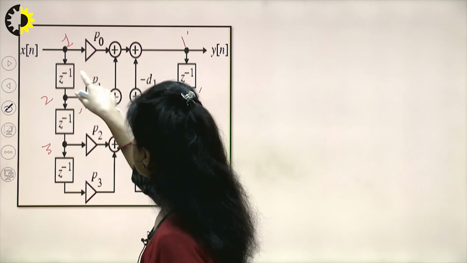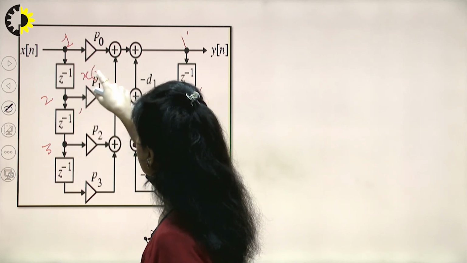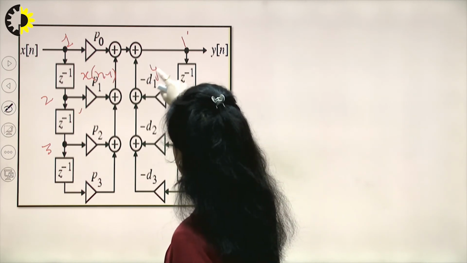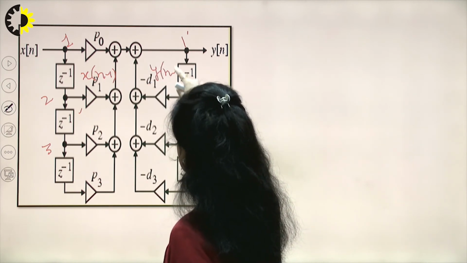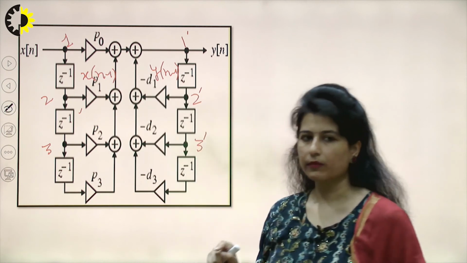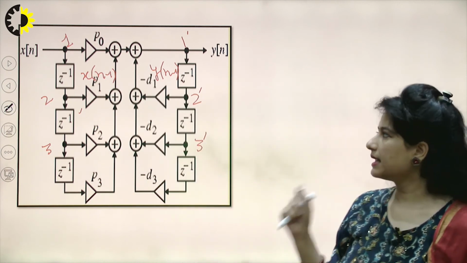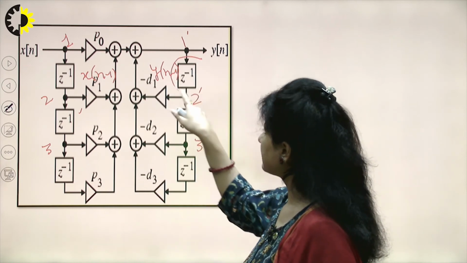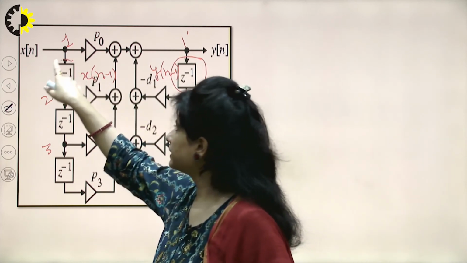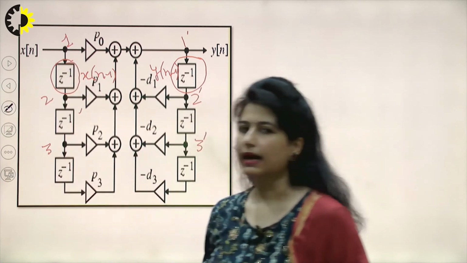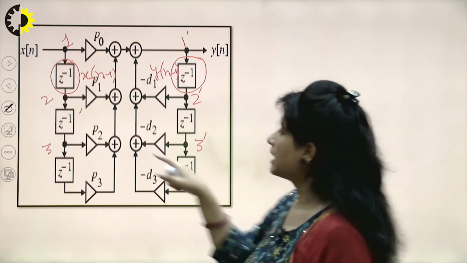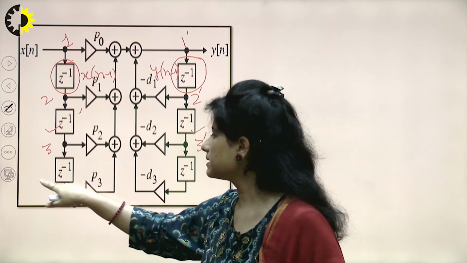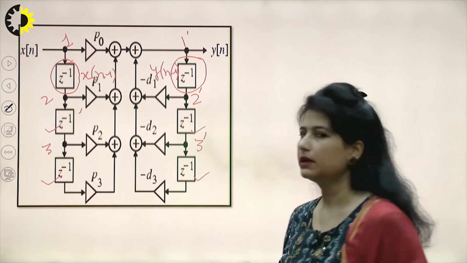I get one delay output as x of n minus 1, and after this delay unit I am getting y of n minus 1. So these two delay units are performing the same operation, that is delaying my signal by 1 unit. So these two blocks can be shared. Rather than having two delay units, I can use them in sharing. Similarly, at node 2, I can share these two delay elements, and similarly the third delay element can be shared.